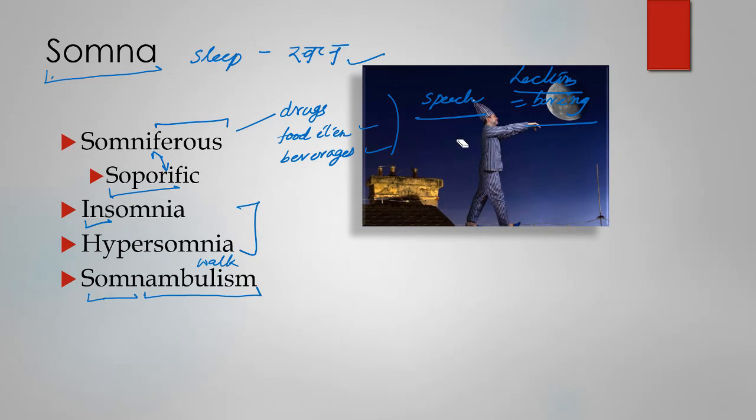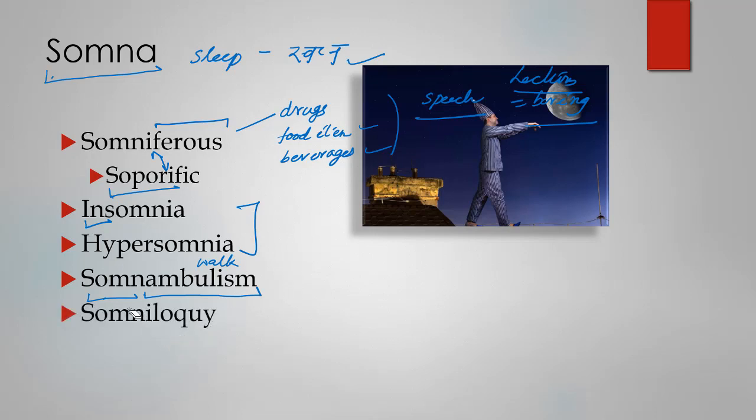So somnambulism is the problem of walking when you are asleep. This is a strange problem, but many people, especially kids and some mental people, suffer from this. They start walking when they are asleep. When they wake up, they do not remember.